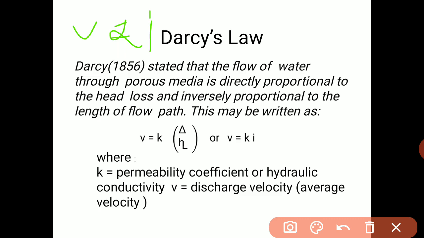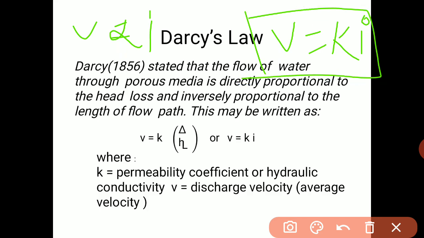So v is directly proportional to i, and this proportionality sign changes to equals k, where k is the coefficient of permeability and i is the hydraulic gradient. So this is Darcy's law: v = k i. Velocity is equal to the coefficient of permeability times the hydraulic gradient.